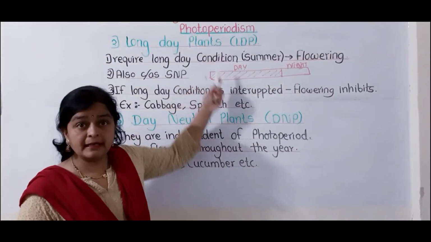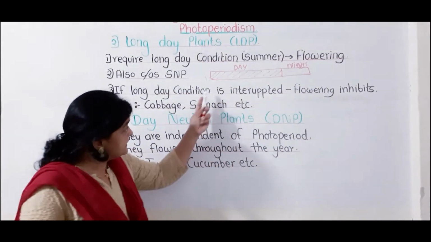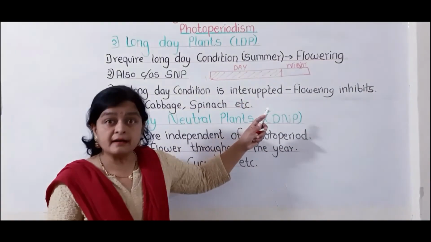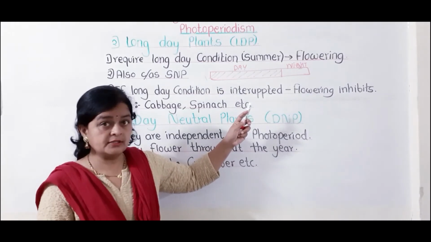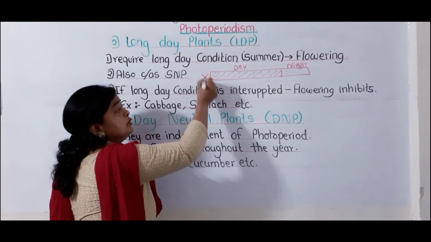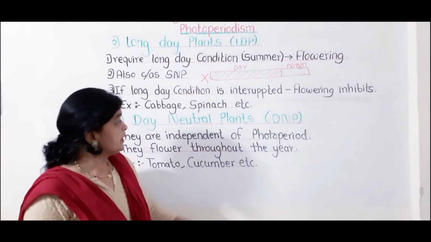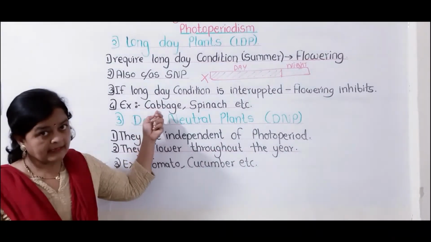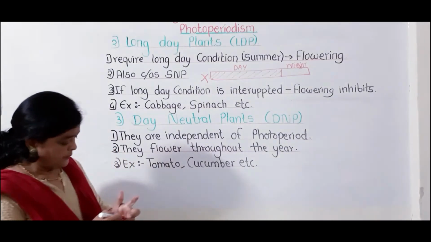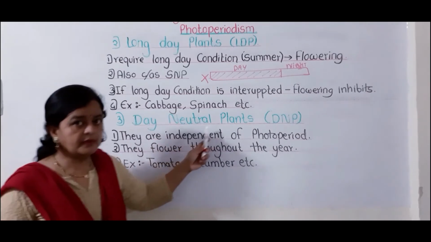Here the long day plants require a maximum light period. If this light period is interrupted by darkness, even for a single minute, this plant also does not induce flowering or give rise to flowers. Okay, now two examples you can consider: one is cabbage and another one is spinach. Now we will proceed towards the third point, that is day neutral plants.